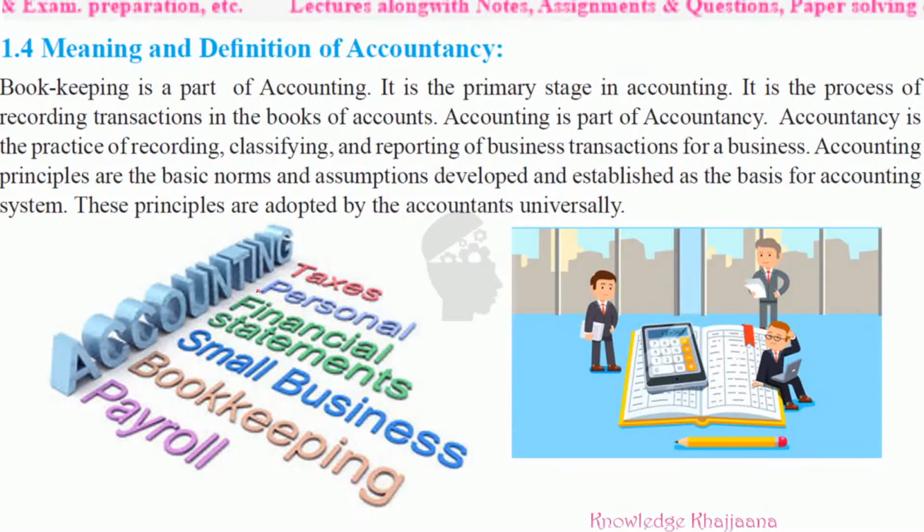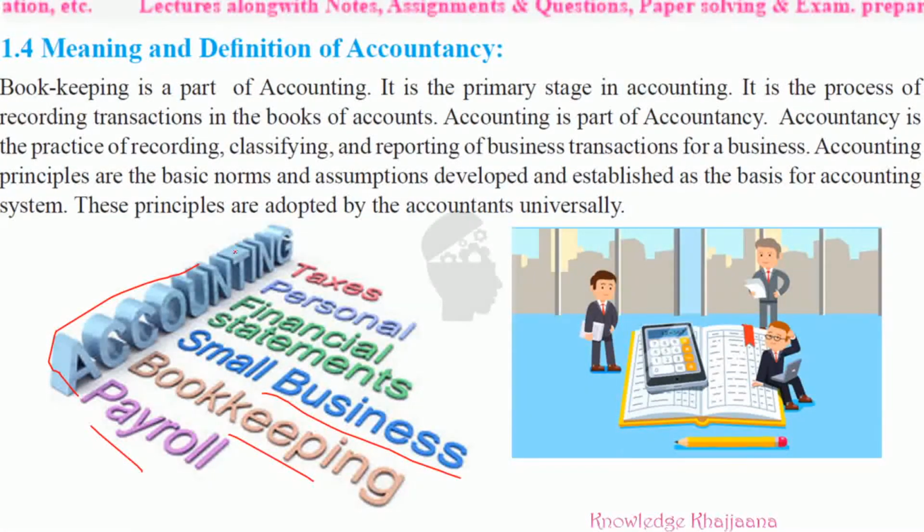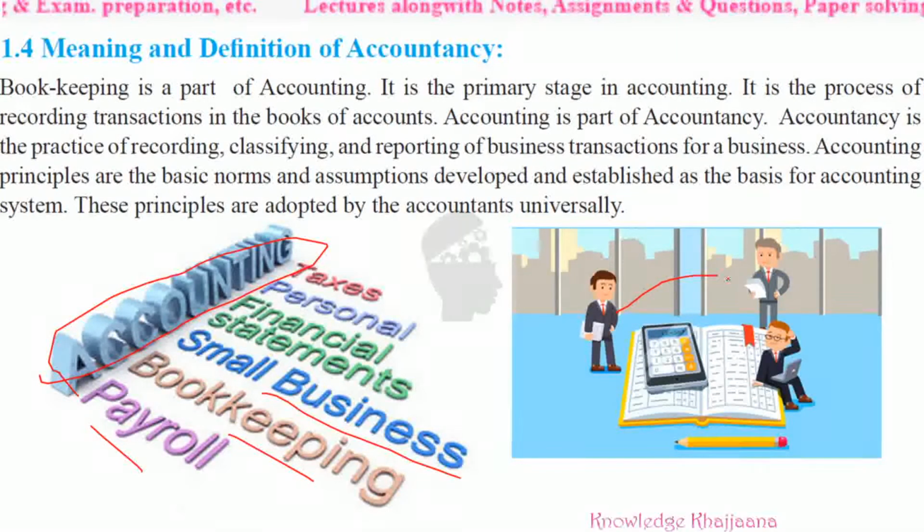Maintaining personal records, financial statements, small businesses, bookkeeping, payroll, all are done under the accounting work. See, by looking at this picture also you can come to know. If you consider this is the person who is bringing some bills or invoices or some records, now he goes to this person and this person is classifying the records. He is differentiating the records and this person is recording it.